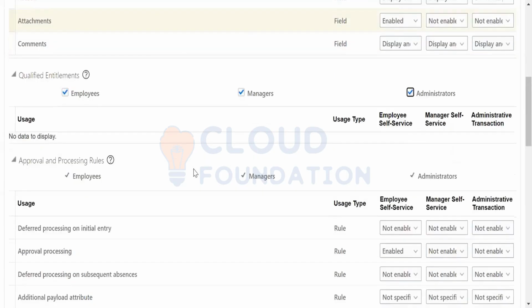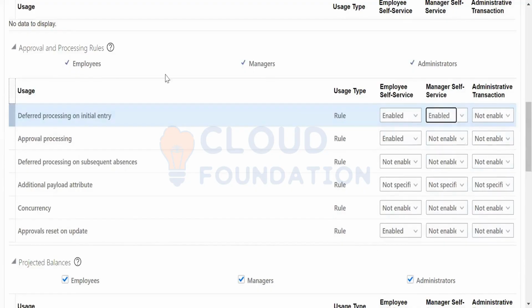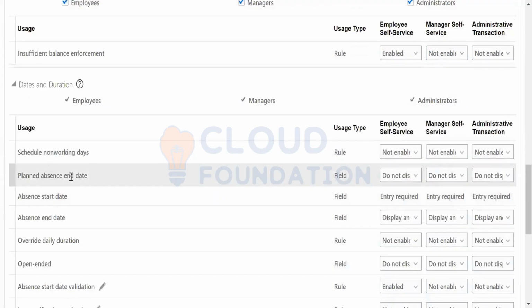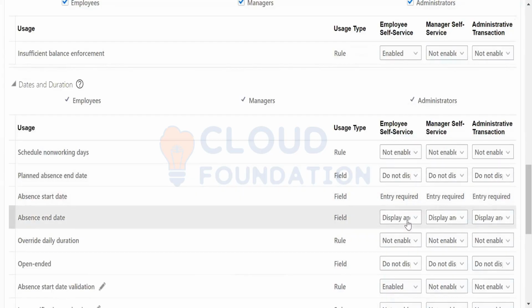Okay, approvals and processing rules. You want to see approval processing, so you want to enable this. Initial entry, deferred processing, approval, processing, all these things. You want to enable it at the ESS, employee self-service, and manager self-service level. So you have enabled that. Okay, now coming to schedule, planned absence and get access started. Entry required, submit absence and read, display and edit.